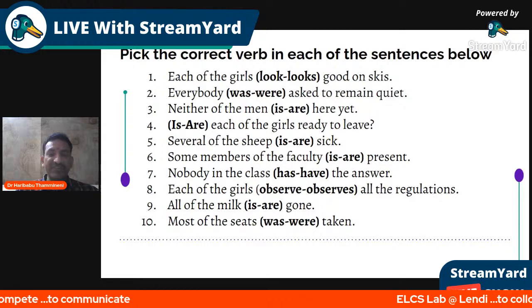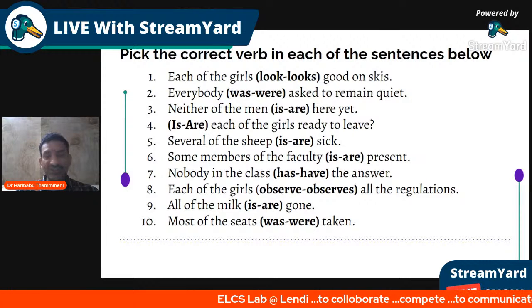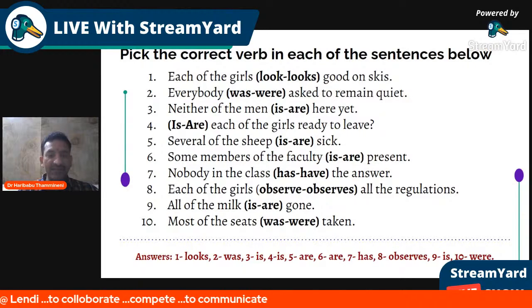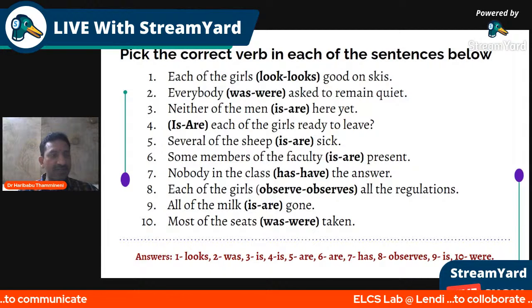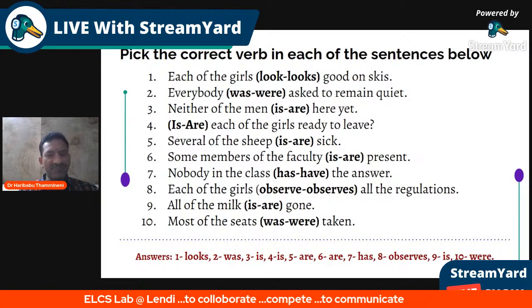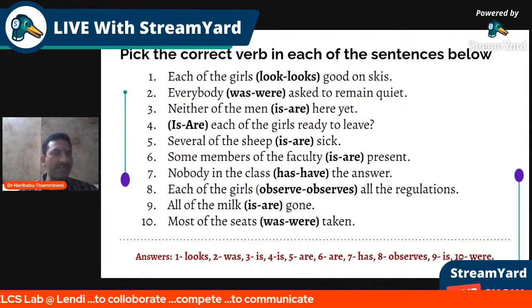Similarly, most of the seats were taken. Most of the seats is plural. So if you can see, there are answers given. If you can take was, if you also can take is, all of these you can check happily with your answers.